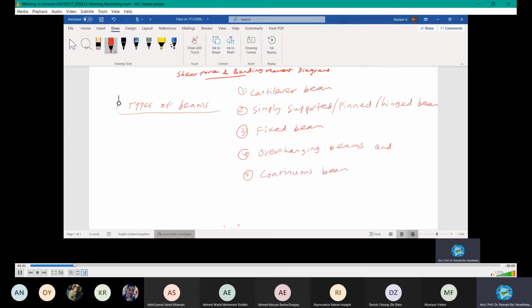I can even pull them here to show you one by one. I select this and then put it here. Cantilever will look like this. And I draw the structure first.